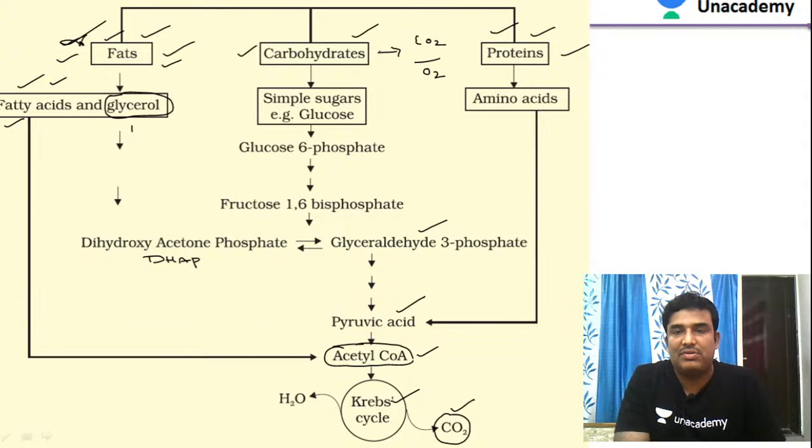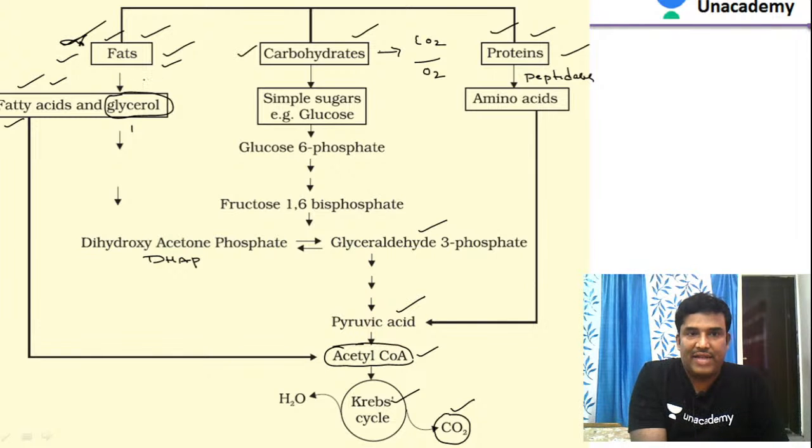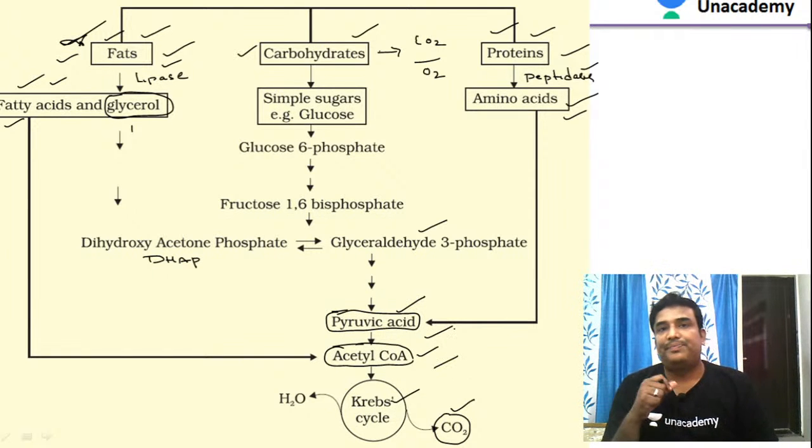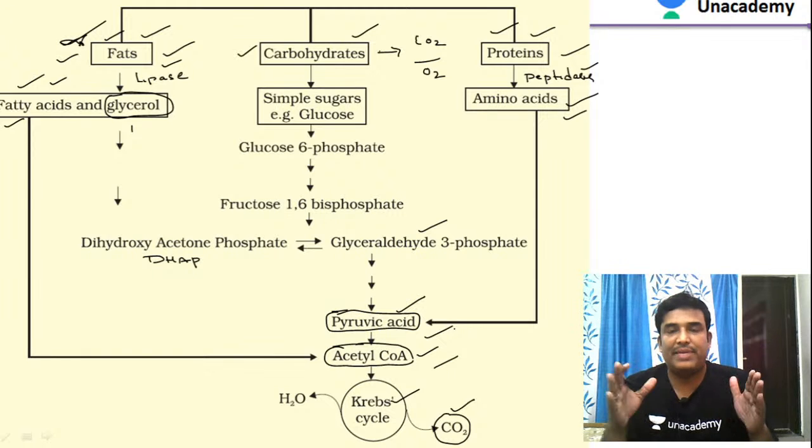Similarly, look at proteins. Proteins are first broken down into amino acids by enzymes like peptidases, just as fats are broken down by the enzyme lipase into fatty acids plus glycerol. Amino acids are further converted into pyruvate, and pyruvate enters the Krebs cycle, continues and completes its respiration, and liberates some amount of energy.